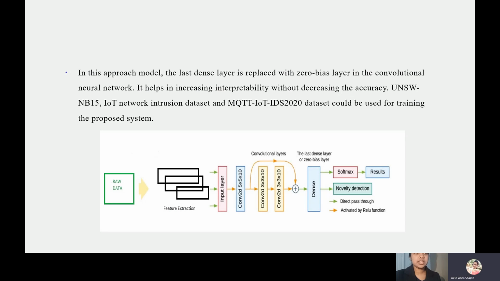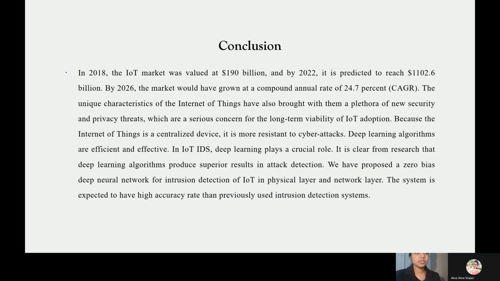It helps in increasing interpretability without decreasing the accuracy. So accuracy also will be high. The UNSW NB15 IoT network intrusion dataset and the MQTT IoT IDS 2020 dataset could be used for our proposed system.